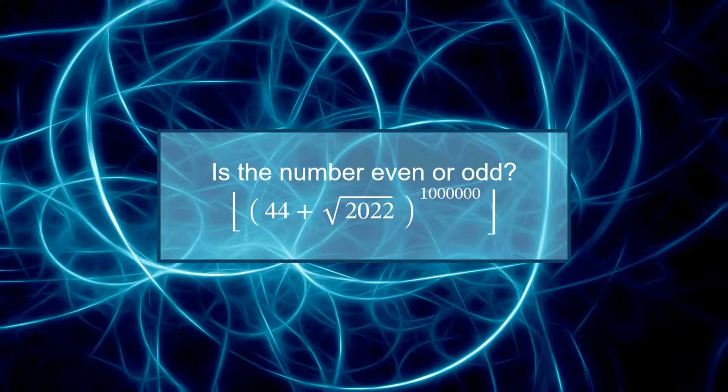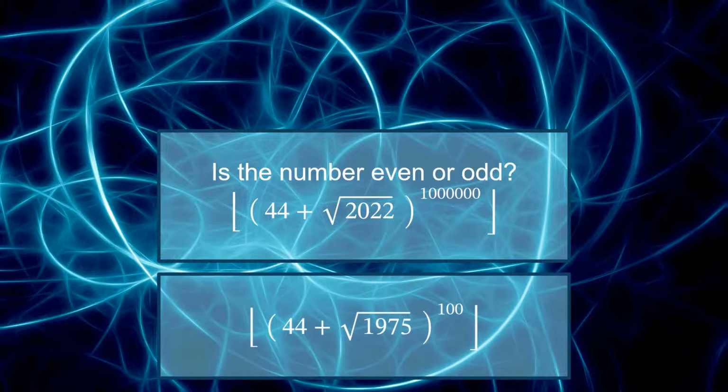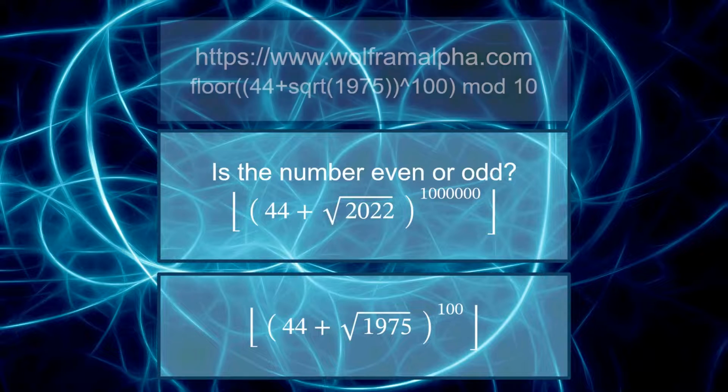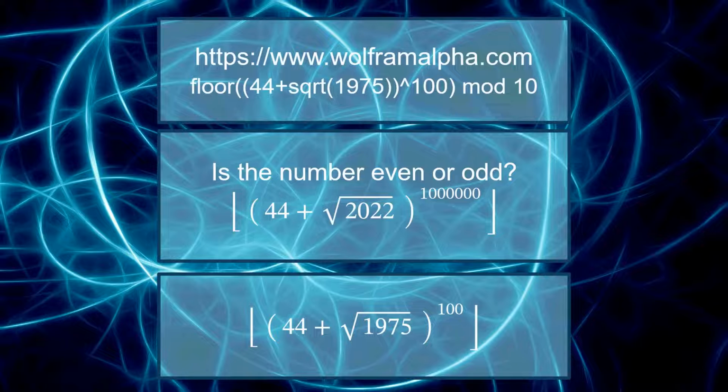To be honest, the original expression was much more humble, which was alright for year 1975, while nowadays you can bring up Wolfram Alpha and for the power of 100 get the answer immediately using the following instruction. However, with the power of 1 million, even Wolfram Alpha can't help.